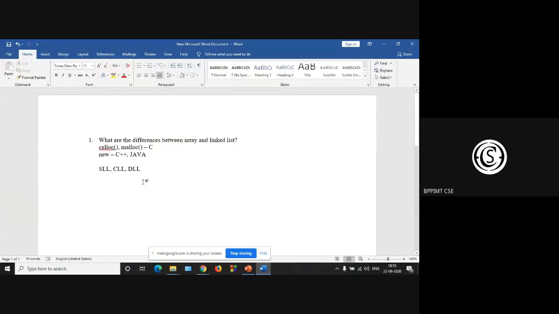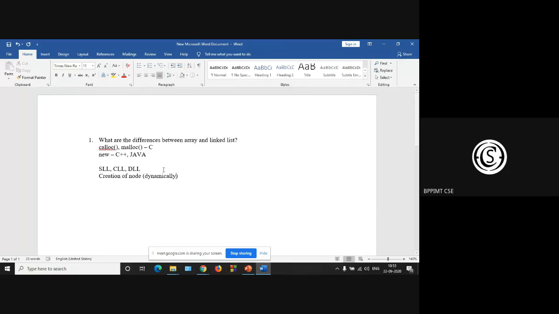So SLL, CLL, DLL. Next one is the creation of node. That is, you have to dynamically create a new node.